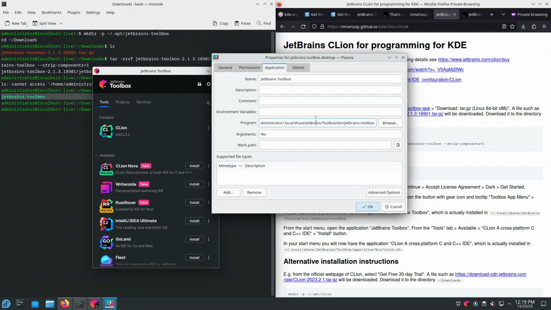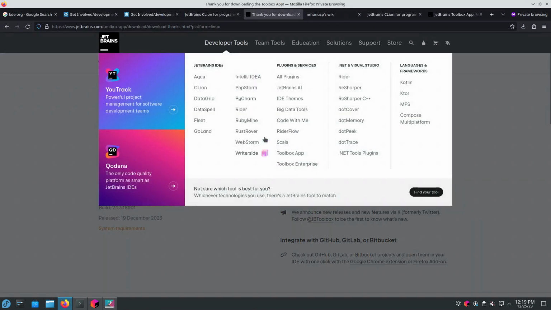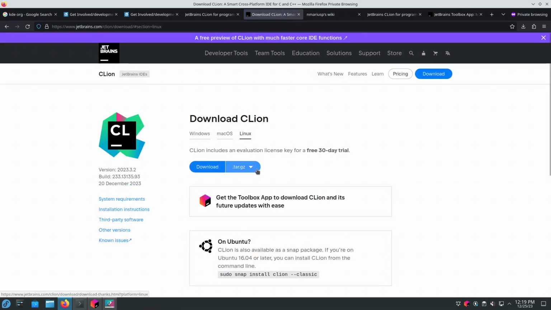So in my home directory, in the same place, tilde/.local/share, etc. Okay, so I could install CLion by just downloading the tar.gz for C++ CLion, but then I would maybe choose to install it in tilde/.opt or in /opt.